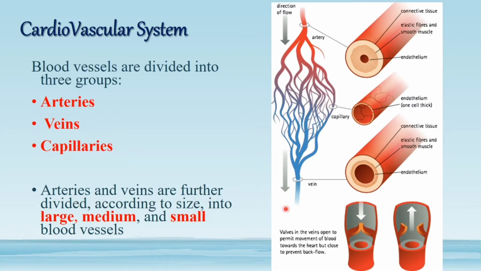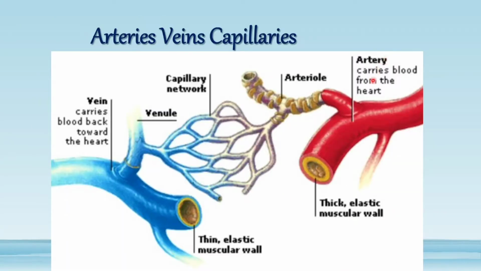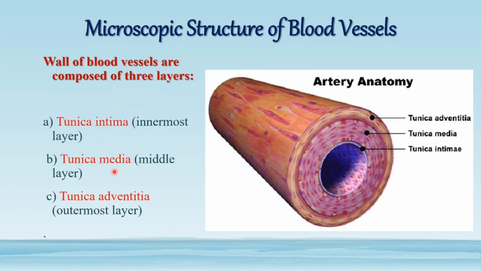Arteries and veins are further divided into categories according to their size. Coming to this image again, it shows the artery terminating into capillaries, and the capillaries again uniting to form the vein. Coming to the arteries, first we should discuss the walls of the arteries.